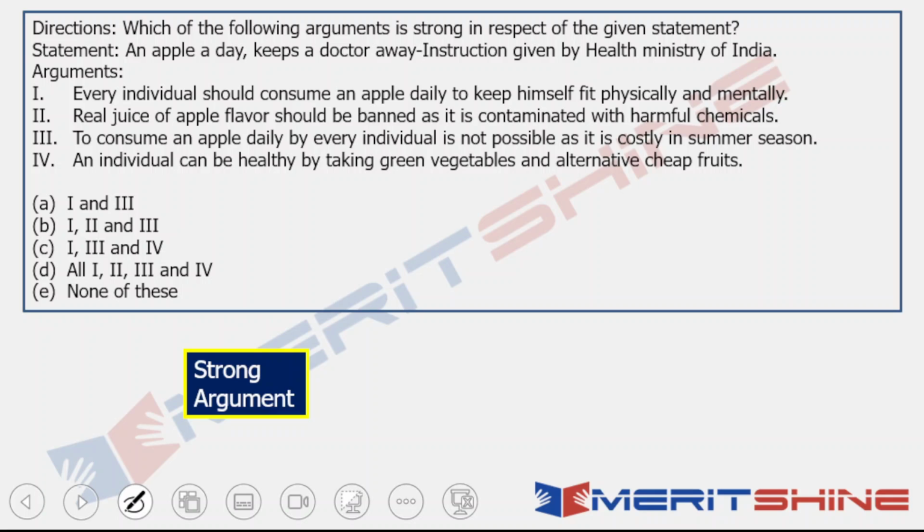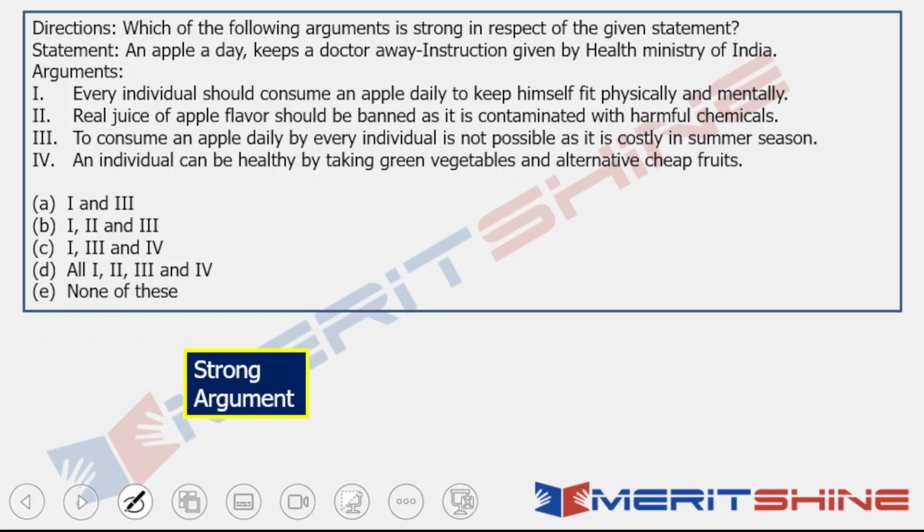So it has to be in parallel, it has to be in consonance with whatever the statement says. So when I say an apple a day keeps a doctor away is the instruction given by the Health Ministry of India, and every individual should consume an apple to keep himself fit physically and mentally, is it parallel or is it in line with the statement that has been given?